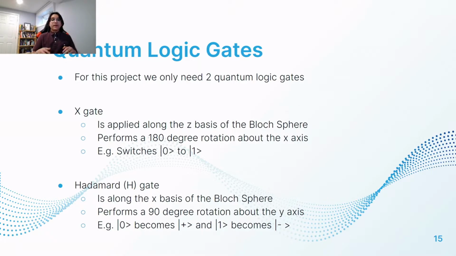to 1 ket. The other gate that we're going to be using is the Hadamard or H gate, which is performed along the X basis of the Bloch sphere, and that performs a 90-degree rotation about the y-axis. So, for example, ket 0 becomes ket plus, or ket 1 becomes ket minus.